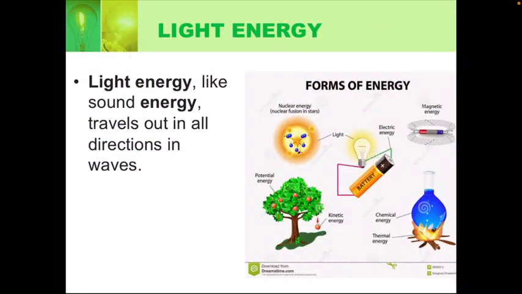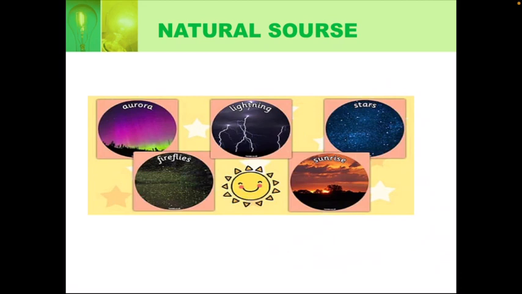When we talk about light energy, as we discussed in our previous class, light energy travels out in waves. The first thing that we are going to discuss is natural sources and man-made sources. Natural sources are sources of light that we cannot control. The sun is the most important natural source of light. Stars, fire and glowworms are a few other natural sources of light.